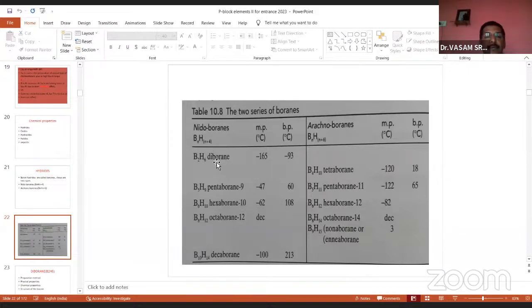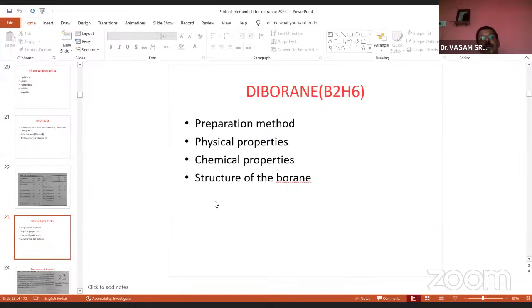Right? So these are the examples, nido borane, arachno borane. The best example is diborane. Our diborane belongs to nido borane. And tetraborane, pentaborane 9, hexaborane 10, with 9, 10, 12 hydrogens here, and so on for arachno borane formulas. But out of the boranes, in our syllabus, we have discussed diborane and other boranes, and structures are also important. Now, first you come to diborane. Many times in competitive exams, we are expecting one question from diborane. Already studied in intermediate level and degree level also. But the structure of diborane especially is most important here.